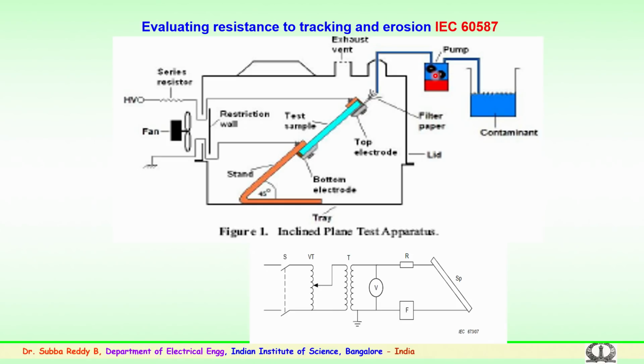So, a continuous water-based solution is being pumped at a constant rate using the peristaltic pump. Again, as per the standards, we use the peristaltic pump, wherein the solution is dropped here and the voltage is continuously applied for a known period of time, and a known voltage is applied both for AC and DC. Several experiments have been conducted and the evaluation of resistance to tracking and erosion has been done in the laboratory, both for AC and DC applications.